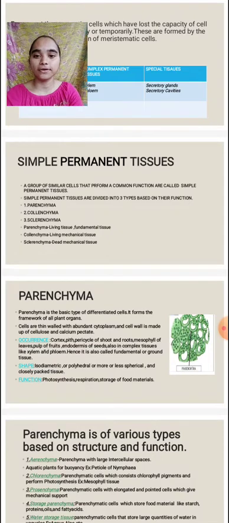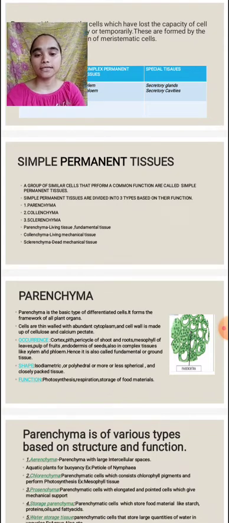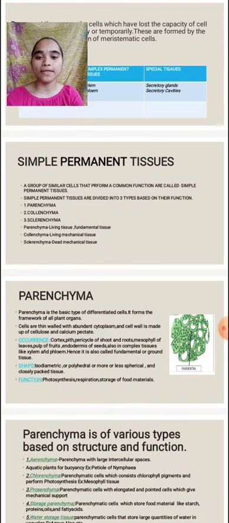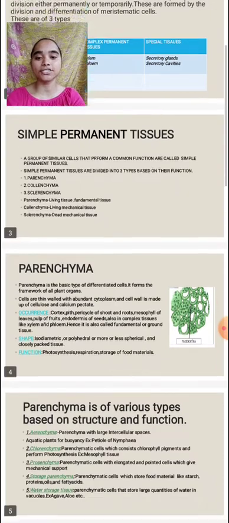The structure of permanent tissues: the cells are similar in structure and perform similar function. The simple permanent tissues are three types. They are parenchyma, collenchyma and sclerenchyma. Parenchyma is a living tissue and a fundamental tissue. Collenchyma is a living mechanical tissue and sclerenchyma is a dead and mechanical tissue.